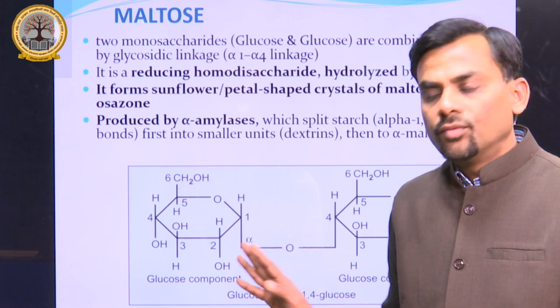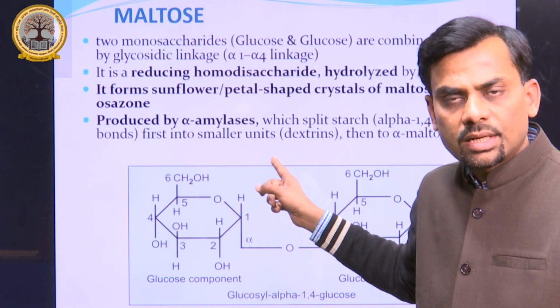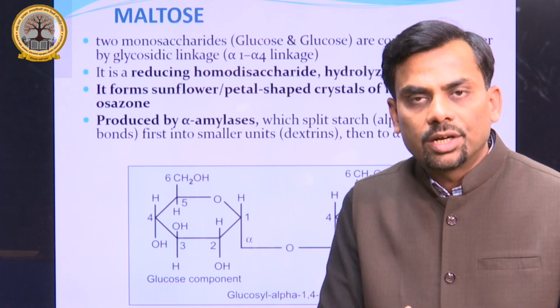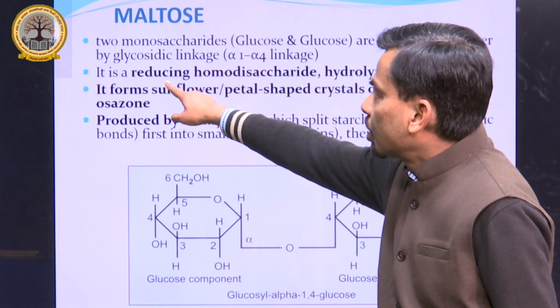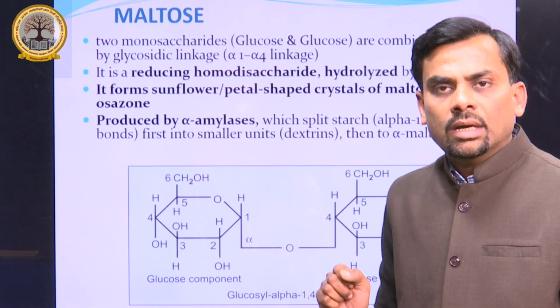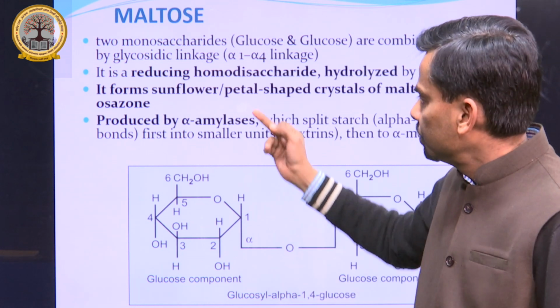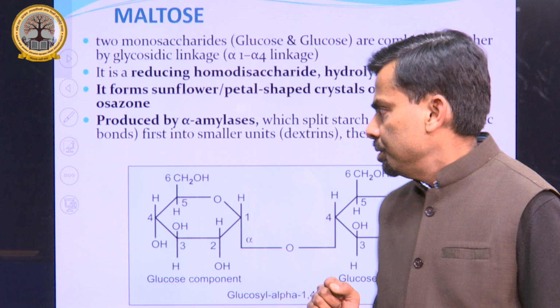That is alpha 1,4 in case of maltose sugar. Since it is a homodisaccharide and one carbon is free, which carbon? Anomeric carbon. So the anomeric carbon is free here. That is why it is a reducing homodisaccharide. Just like lactose, which is reducing, here also maltose is an example of a reducing homodisaccharide.